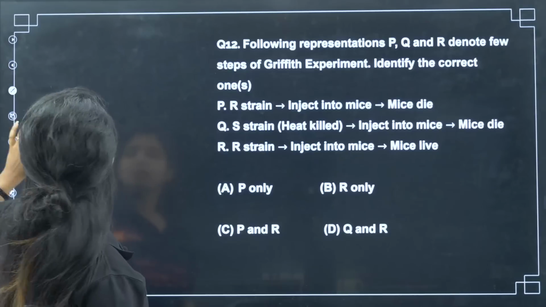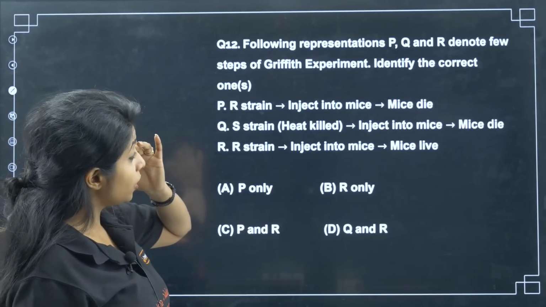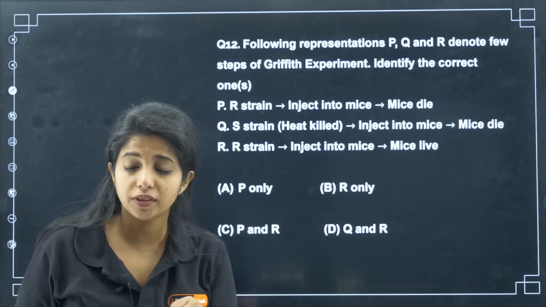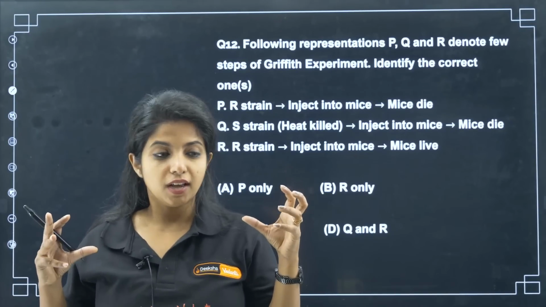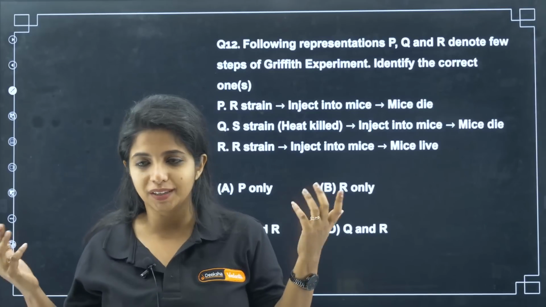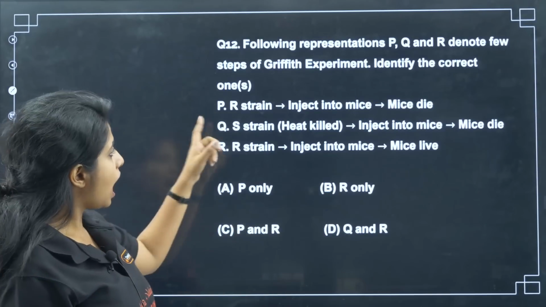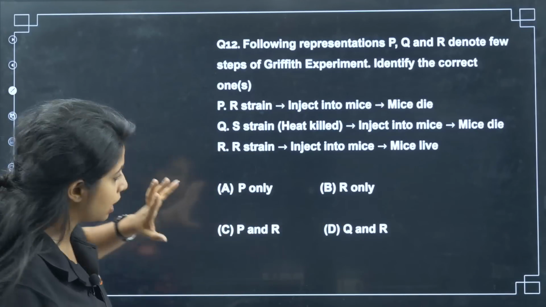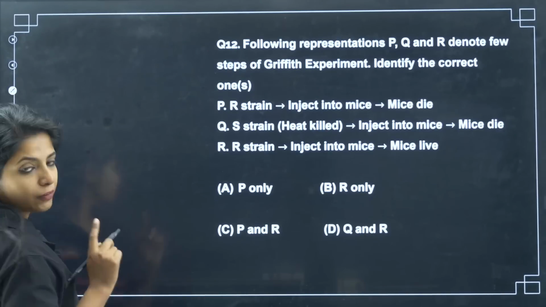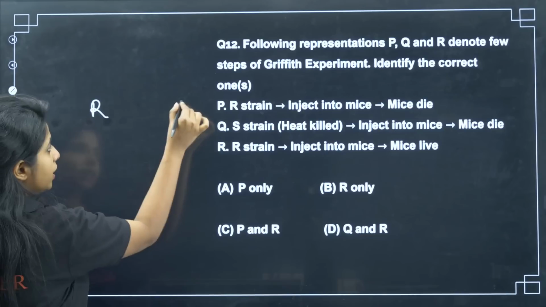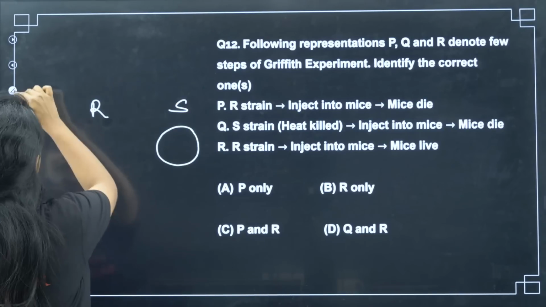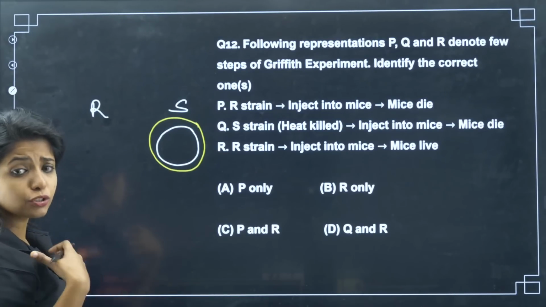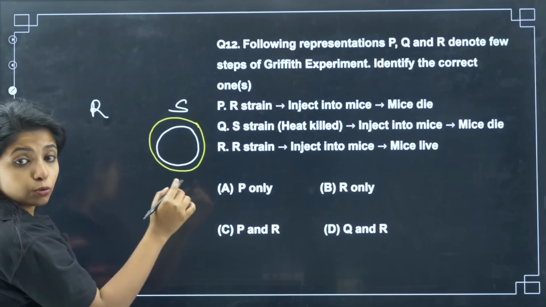Now, going ahead with something that is off our syllabus: the following representation PQR denotes steps of Griffith experiment. I hope you're aware of the Griffith experiment. He was wanting to find what the genetic material is. Okay, so identify the correct one. R strain injected into mice, mice die. Please let me tell you the story first. You try to find the answer for this, and until then I'll tell you the story. So we have two strains of a bacteria, pneumococcus. One is R strain, another one is S strain. S strain had one extra layer, which is why it looked smooth, my dear children. So these are the two strains of what?